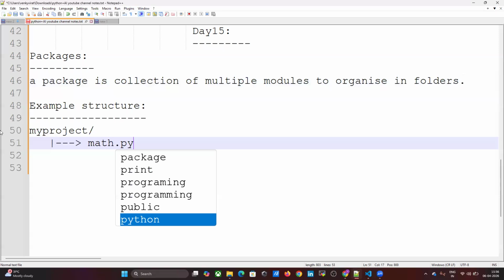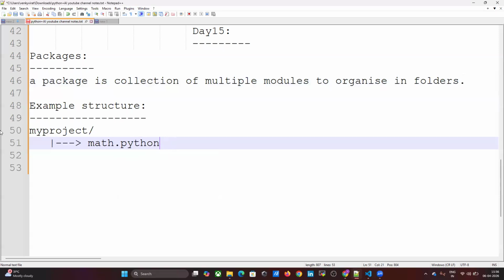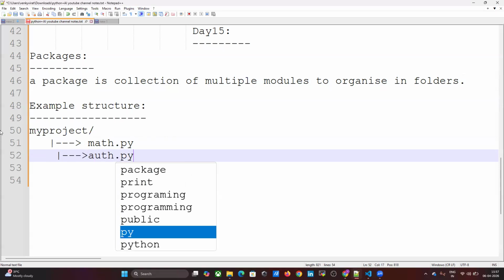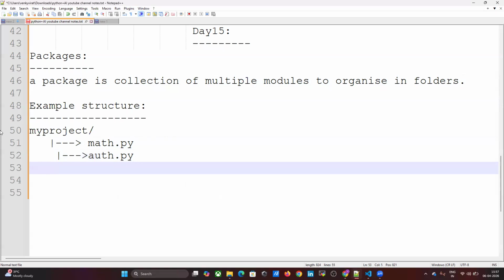Yesterday we discussed math.py. That's what I have put as math.py. And the second one, auth.py. And the third one, utils.py.